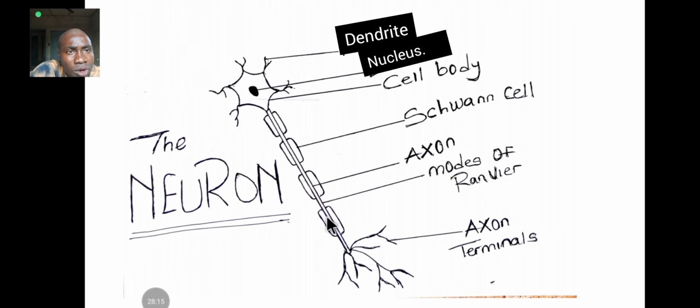You can see the axon, this thing that travels down like a straight stick. It's called the axon. That's where impulses travel. In between, this space where you have no myelin sheath is called the nodes of Ranvier. But forget about that one.